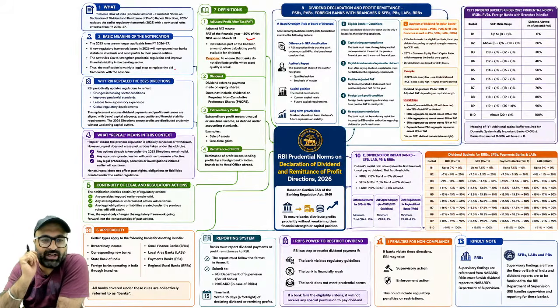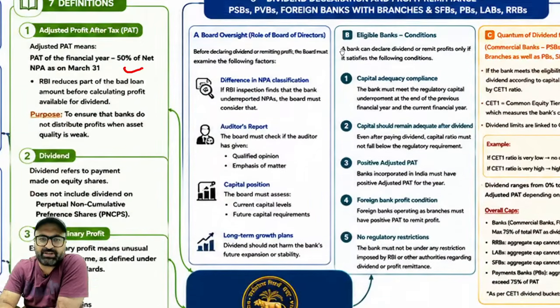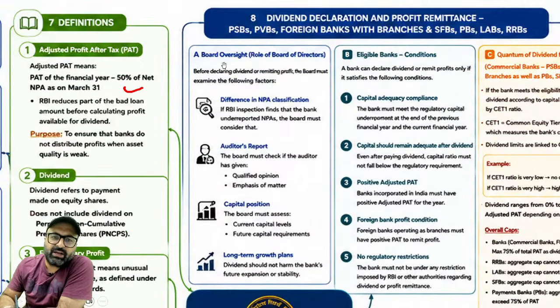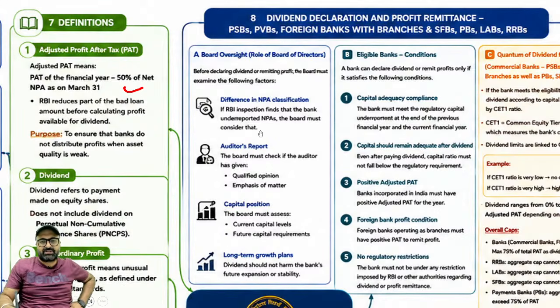Besides that, sir, this dividend distribution will depend on certain conditions. The first condition is board oversight, that is, the role of the board of directors.